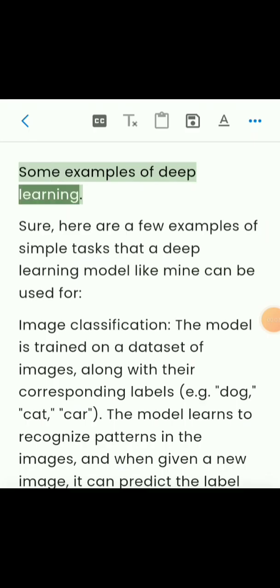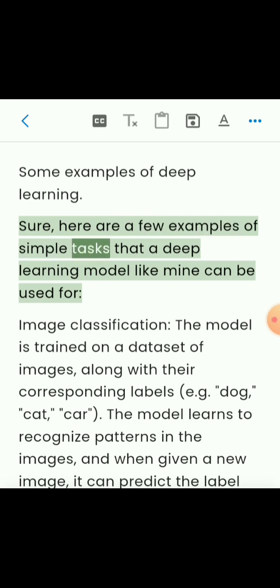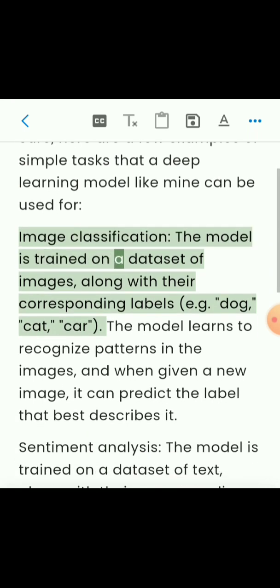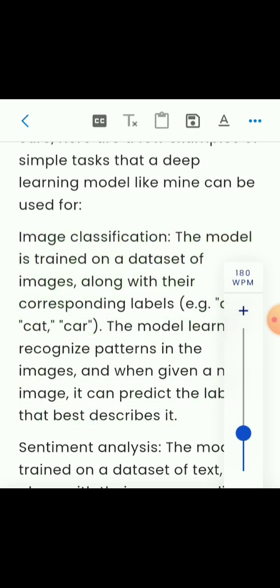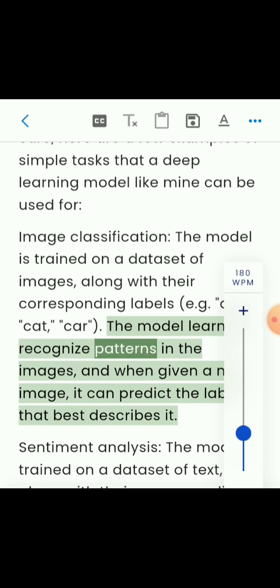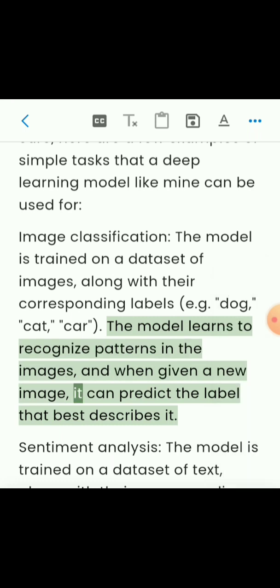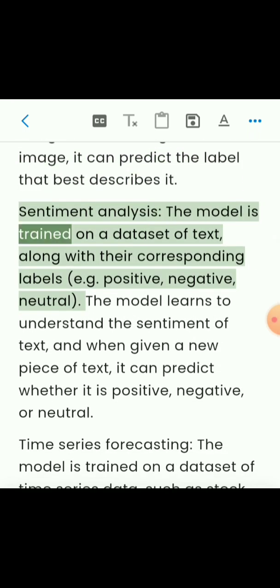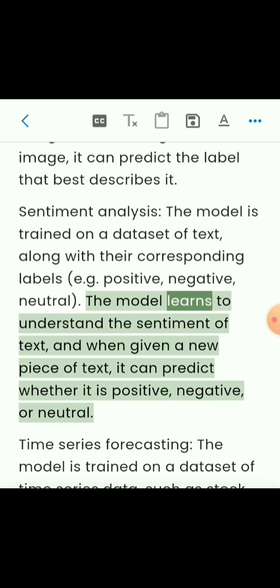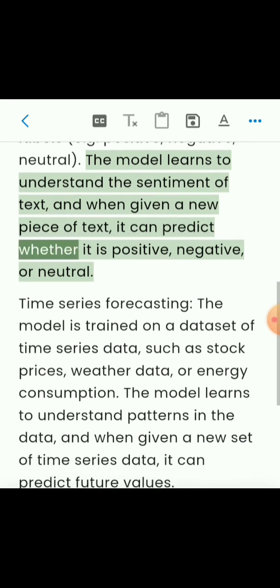Examples of deep learning. Sure, here are a few examples of simple tasks that a deep learning model like mine can be used for. Image classification. The model is trained on a dataset of images, along with their corresponding labels. The model learns to recognize patterns in the images, and when given a new image, it can predict the label that best describes it. Sentiment analysis. The model is trained on a dataset of text, along with their corresponding labels. The model learns to understand the sentiment of text, and when given a new piece of text, it can predict whether it is positive, negative, or neutral.